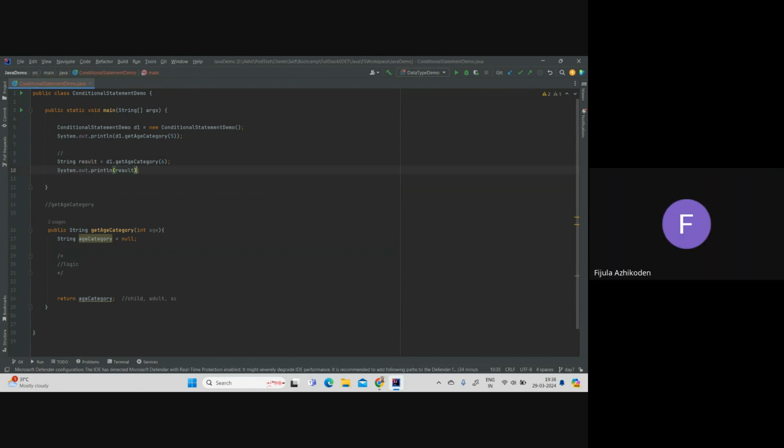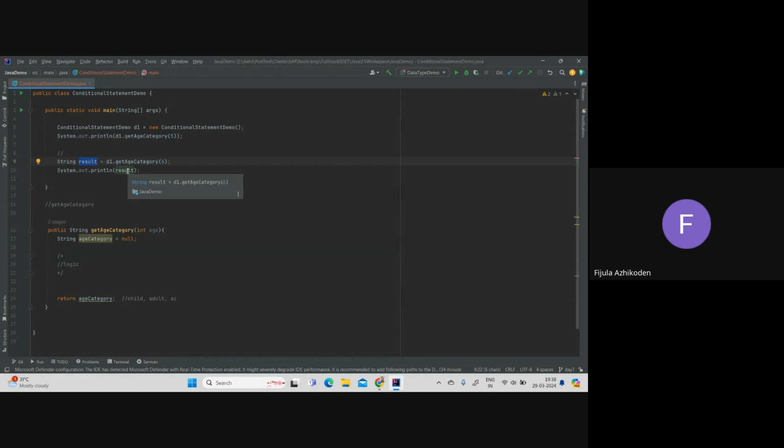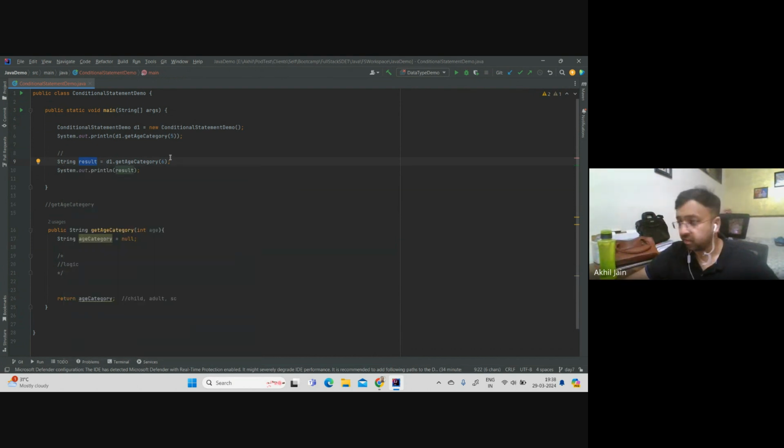So now either you could do it again in a single line, or I could first store the output of this into a variable of string type. The name of the variable is result, and then I can print it, right? Does anyone have any confusion on this part? This is from the previous session, so nothing new from today's session. Right, everyone? Dagar, you're fine, right? Yes, sir. Okay, great.